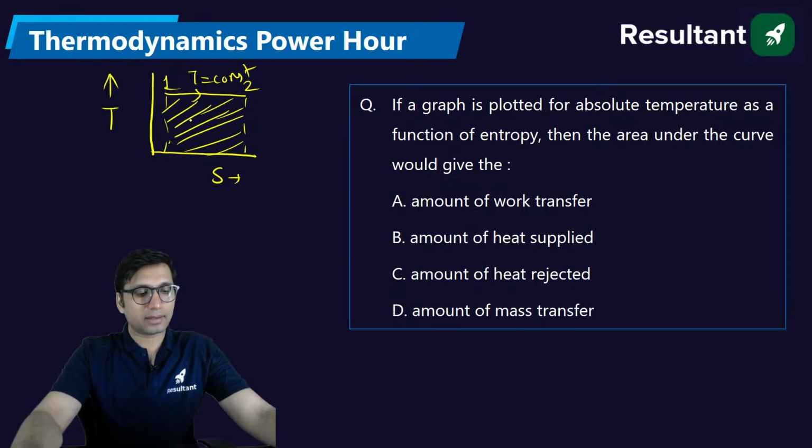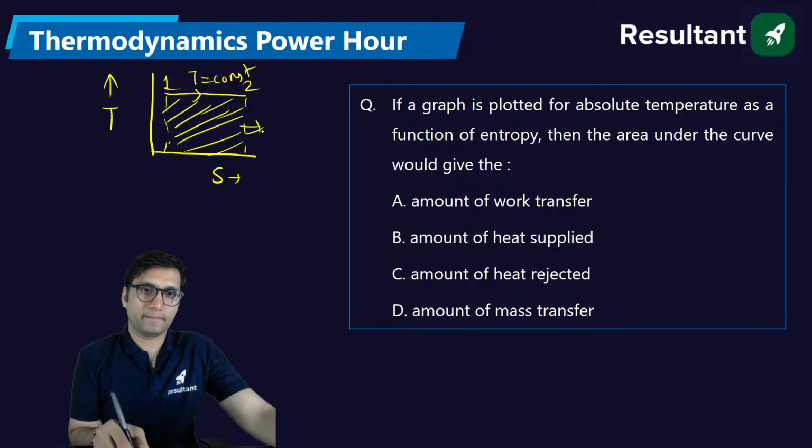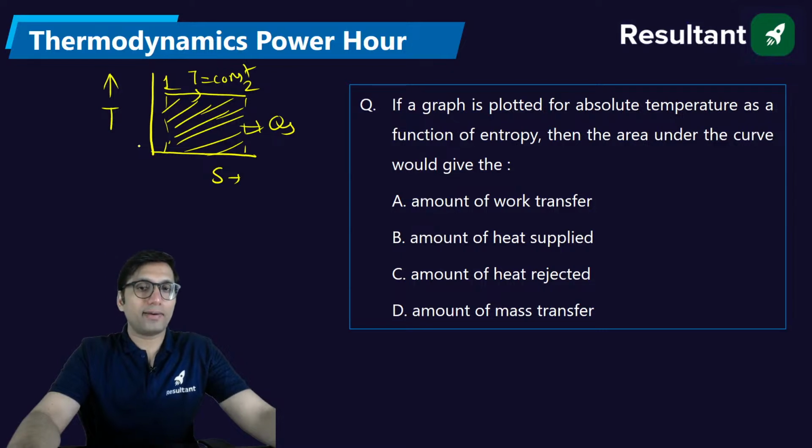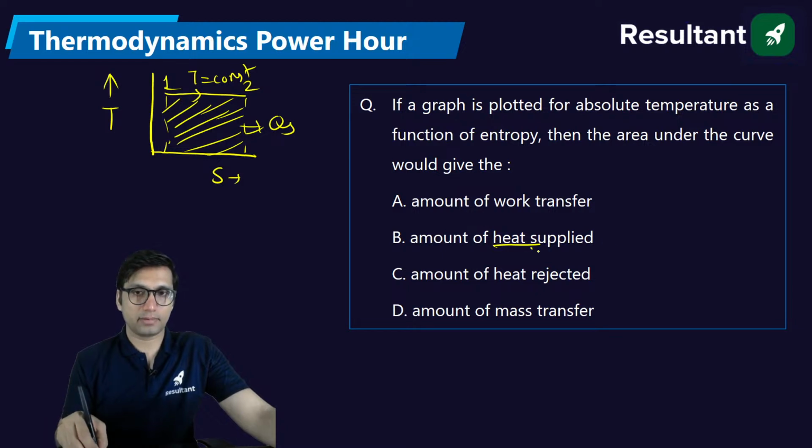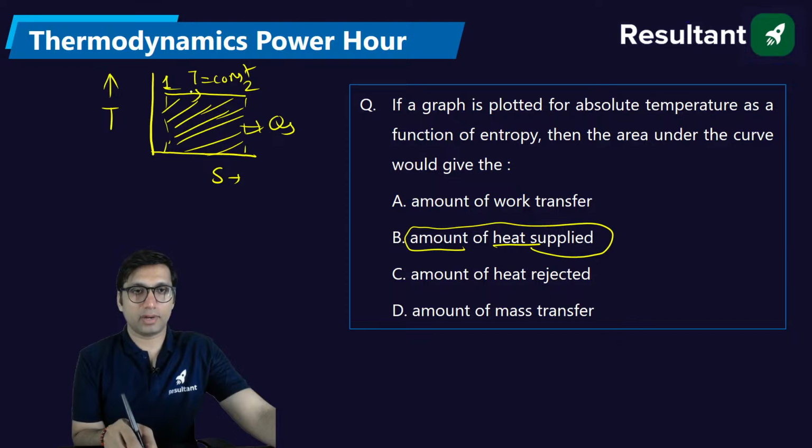See, the area under the curve will give you either the heat supplied or the heat rejected also. But by default, we always take heat supplied. We never initially talk about negative things. So let's say that the heat is supplied, the process is done from left side to right side, which is a heat transfer process.